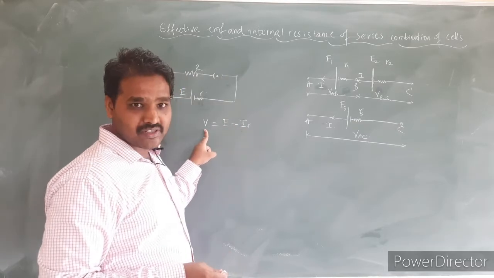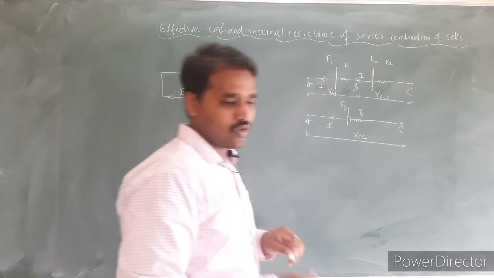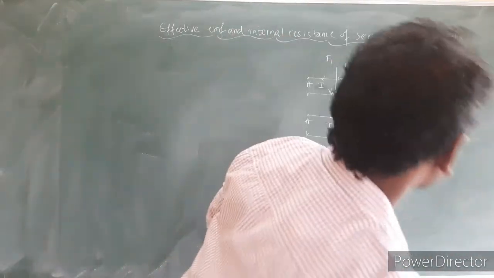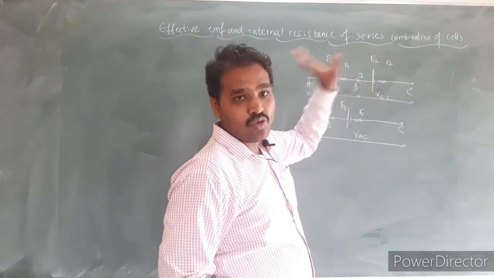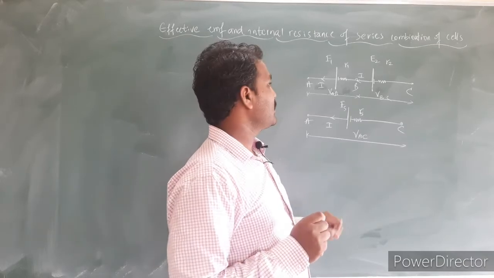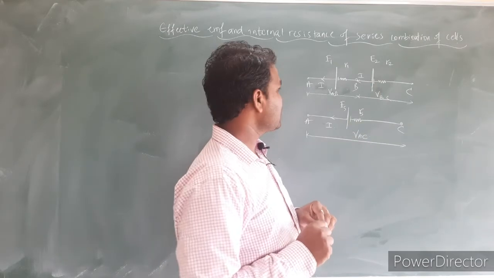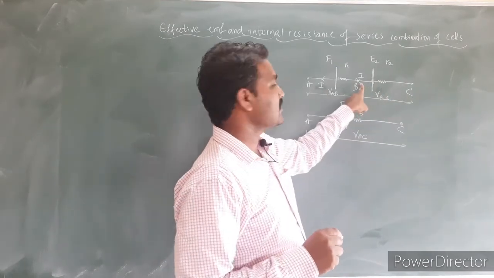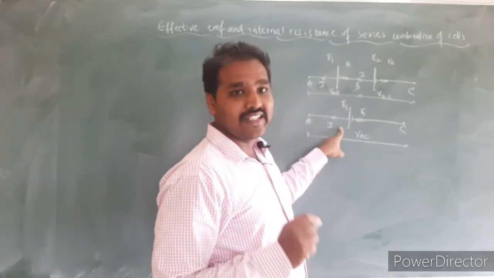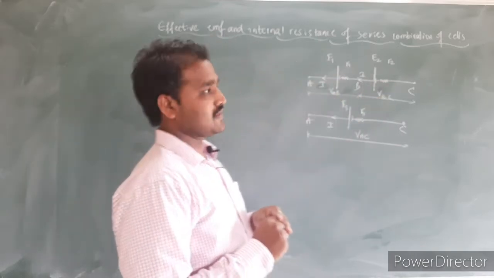So this is the general expression for a potential difference available across any cell. Now we shall consider two cells of EMF E1 and E2, and let R1 and R2 be their internal resistances, connected in a series combination. A and C are their terminals, B is a point in between those two cells, and the second figure indicates the equivalent circuit of a series combination of these two cells.